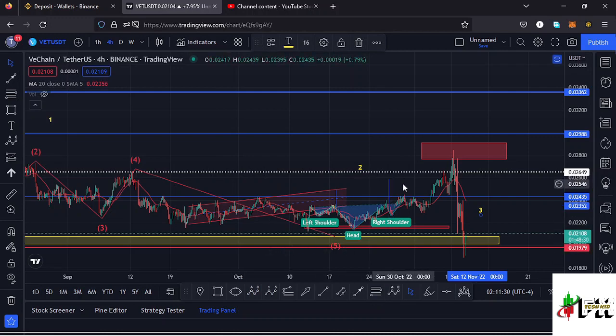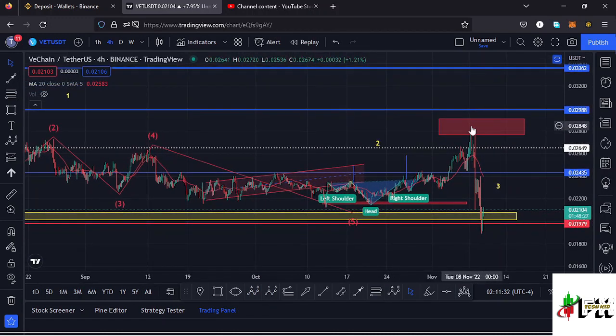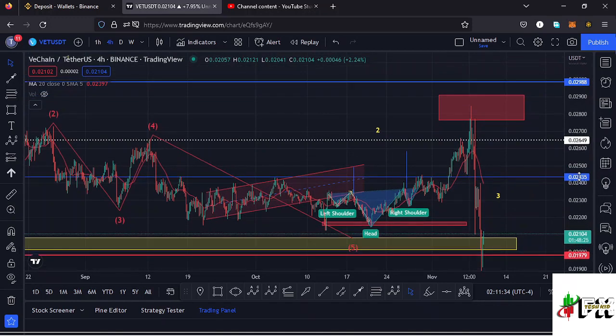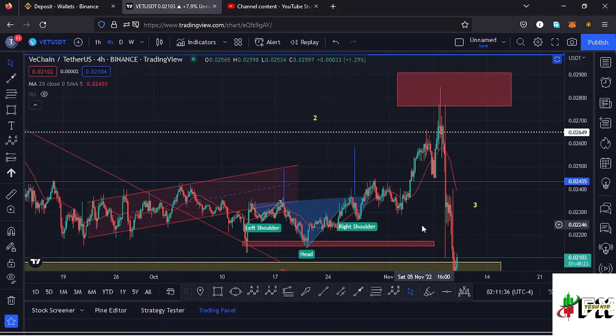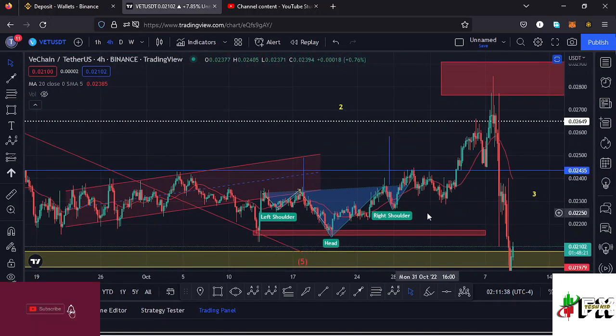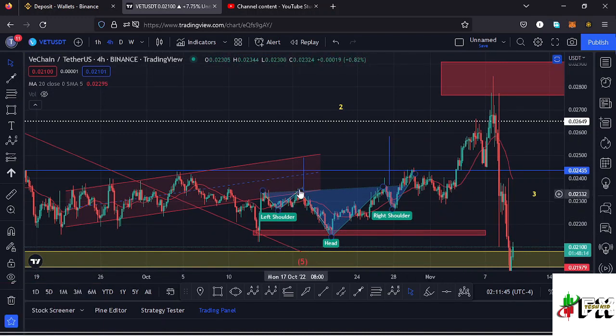And to support that movement to the upper side in the formation of this higher Elliott wave count 2, we also had chart patterns in formation that supported that movement and that breakout to the upper side. The first one was this inverse head and shoulders pattern, which is a chart pattern that normally breaks to the upper side, having the target area of that breakout as the height between the head and the neckline. So using a trend line, we can get that height and then place it above the neckline to give us a minimum target area to the upper side back to around the $0.025 mark.